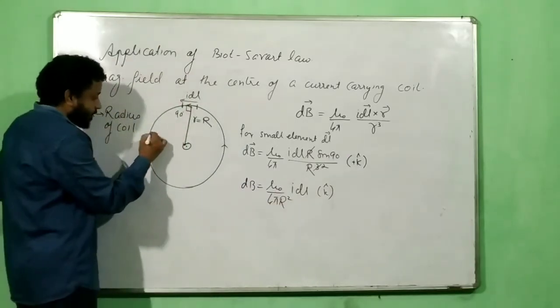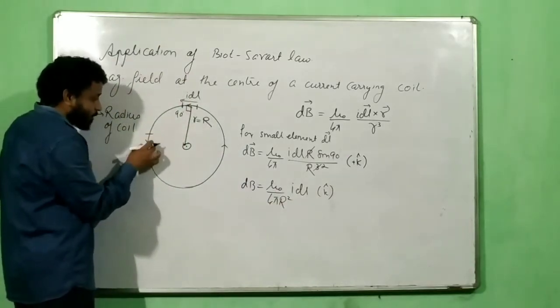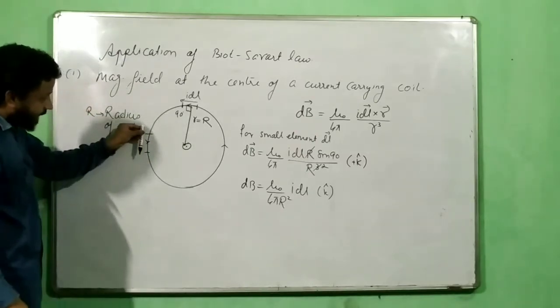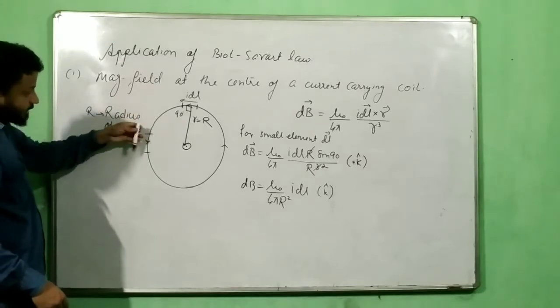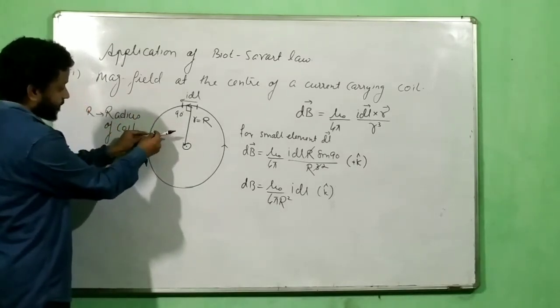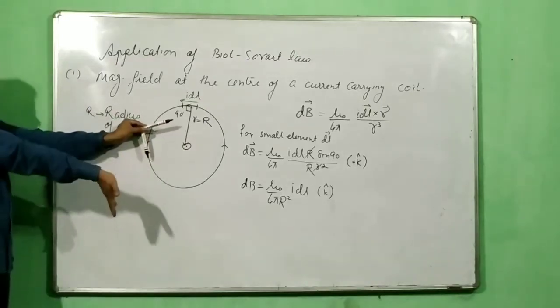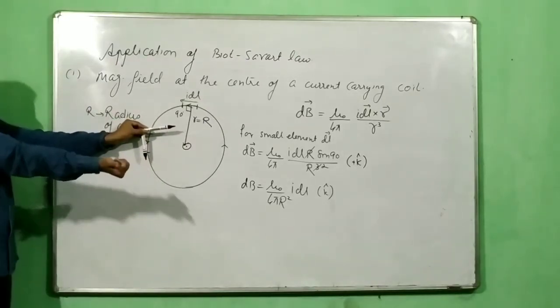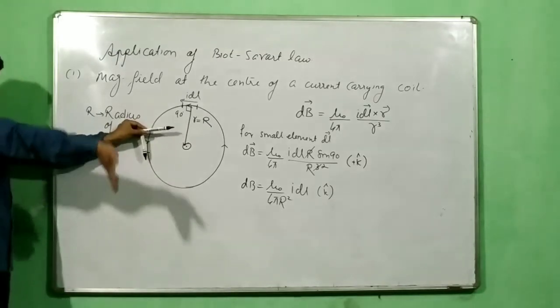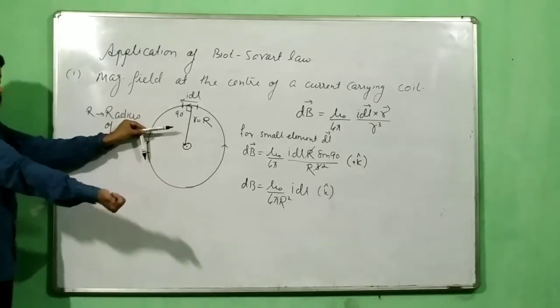Now this direction k cap was for this element. Now let us check for this element. Does this element also give direction of plus k cap? Let's check it. So this is my I dl. Remember, current is flowing in this direction. So this is my I dl, and this is my R. Please try. Keep trying in the topic. I dl cross R is plus k cap.